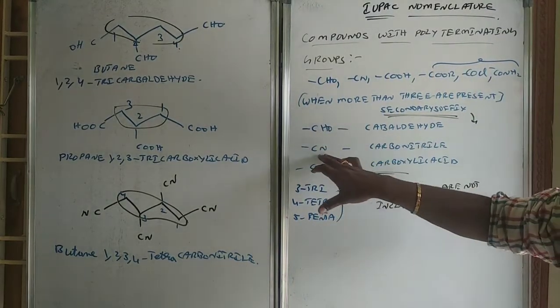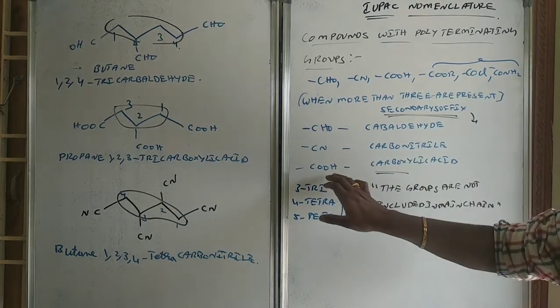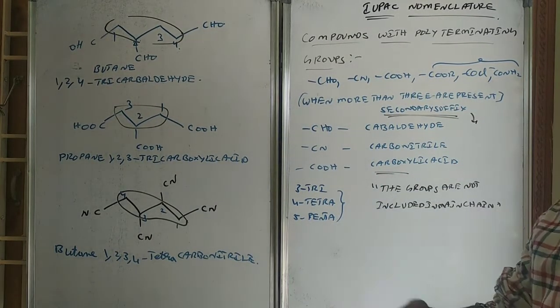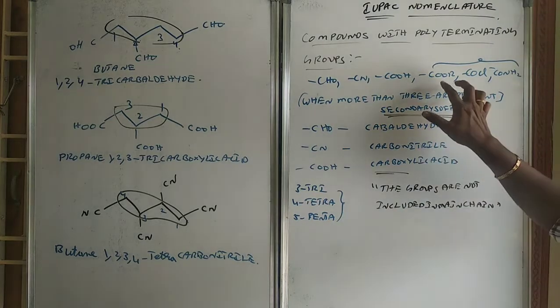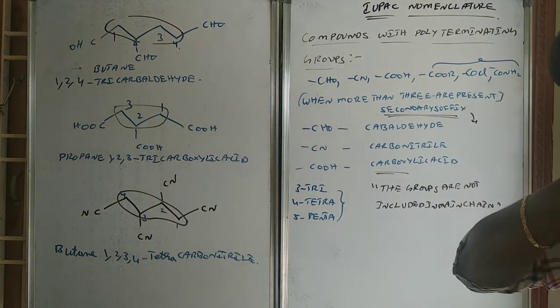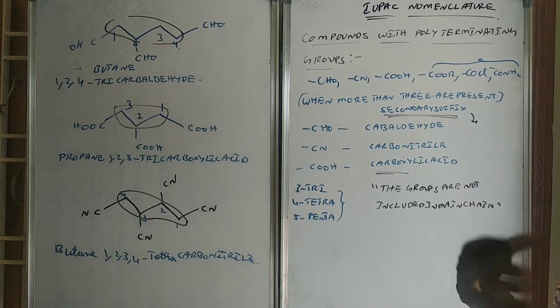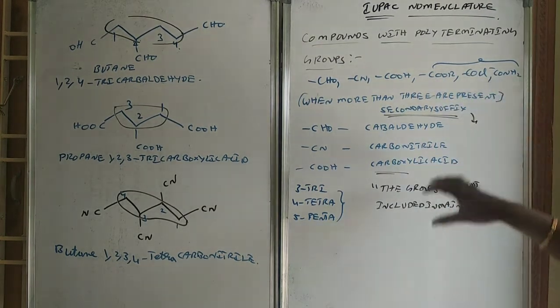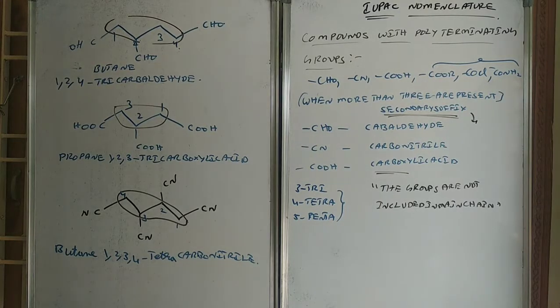CHO means carbaldehyde, CN means carbonitrile, COOH means carboxylic acid, COOR means triester we will write, COCl means triacyl halide or triacyl chloride, triacyl bromide, like that we will write. If amides are there, triamide we will write.